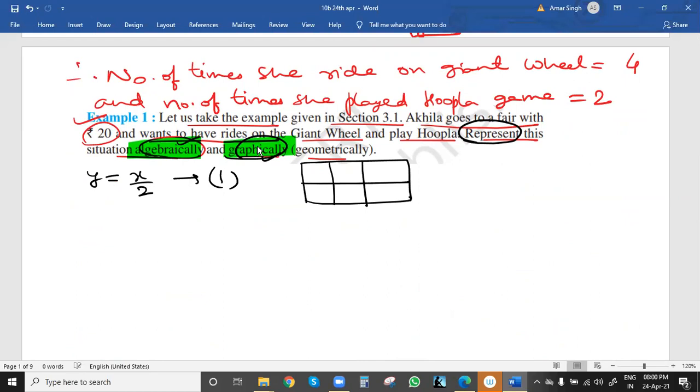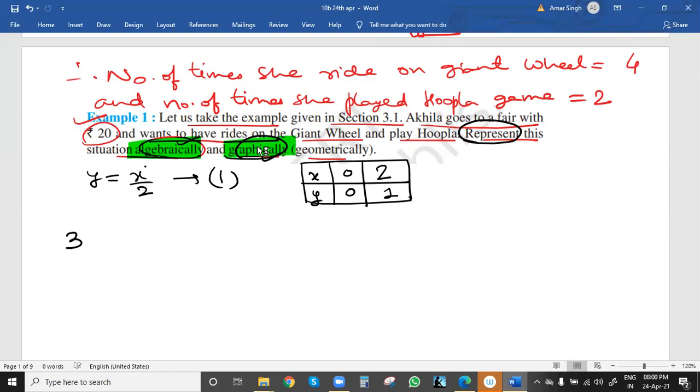Only two values are required, because for drawing a straight line we need only 2 points. We just have to join the 2 points, and then we can extend it in both directions. We will take x, y. For x we can take one value, suppose 0. So 0 by 2 is 0, the easiest value is 0. y is also 0. Then let us take the value 2. Put the value 2 in x: 2 by 2 is 1, so y will be 1. Okay, we got the 2 points.